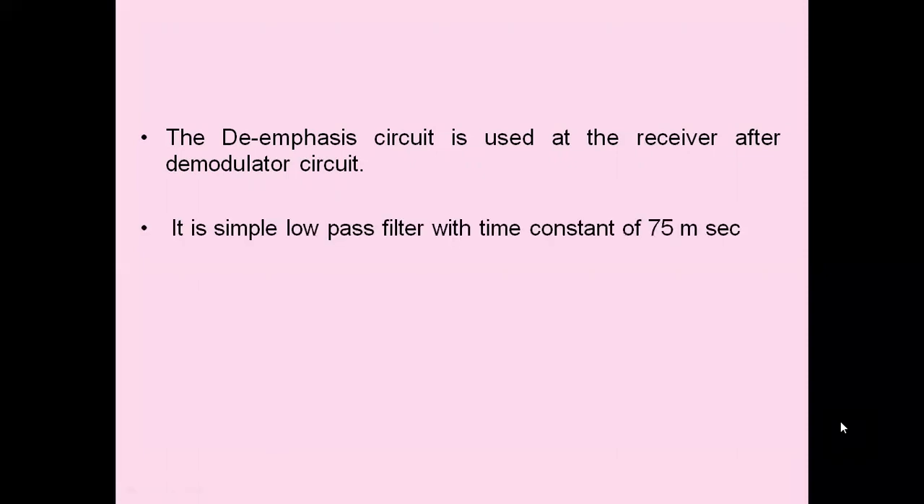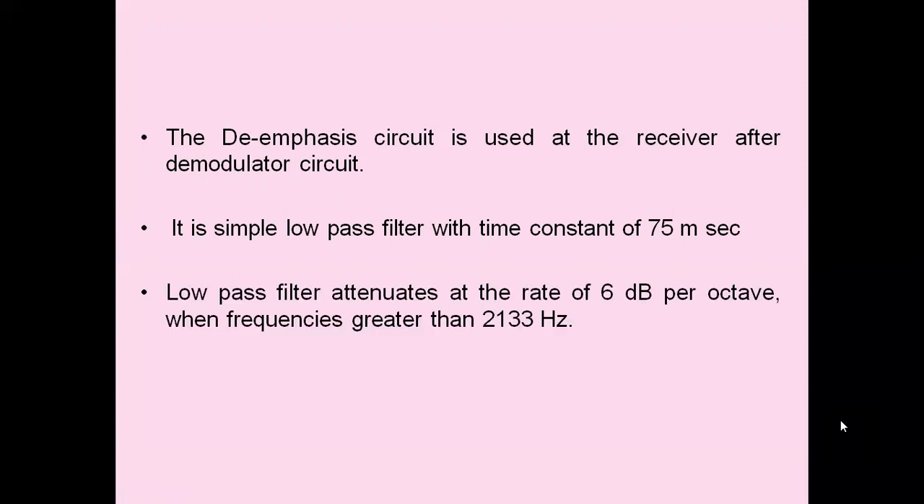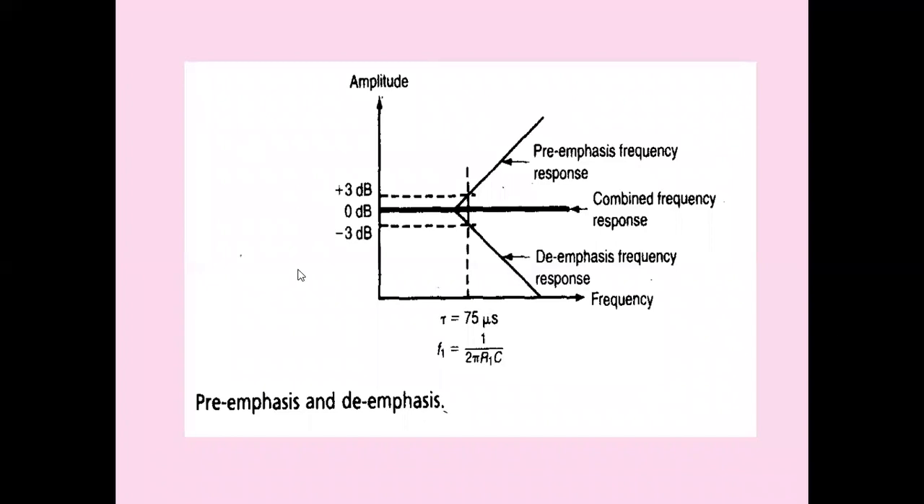So the de-emphasis circuit is used at the receiver after demodulation. It is a simple low pass filter with a time constant equal to 75 microseconds. The low pass filter attenuates at a rate of 6 dB per octave when the frequency is greater than 2122 Hz. And these two diagrams are shown here, the pre-emphasis curve and the de-emphasis curve. This is done before modulation in the transmitter. This is done after demodulation in the receiver.